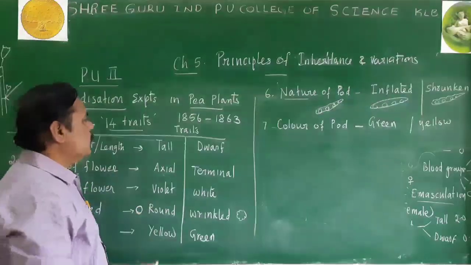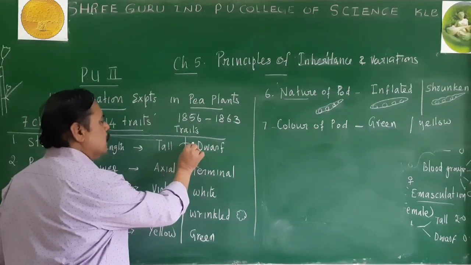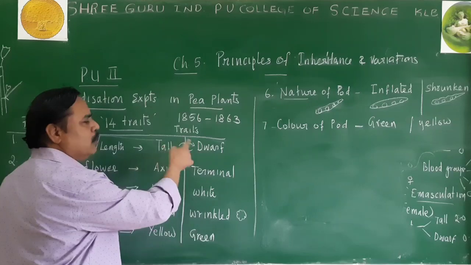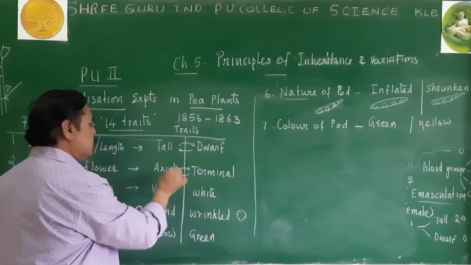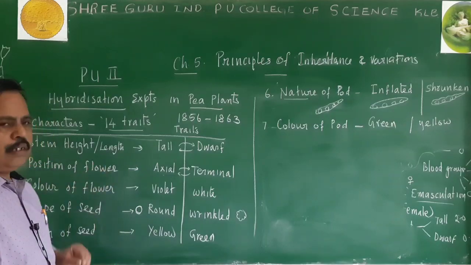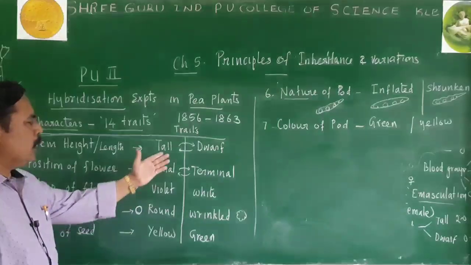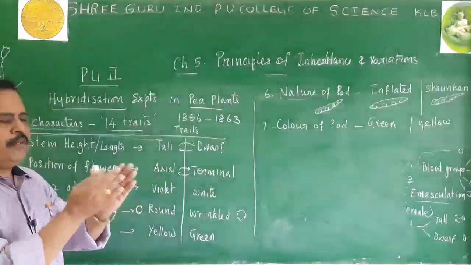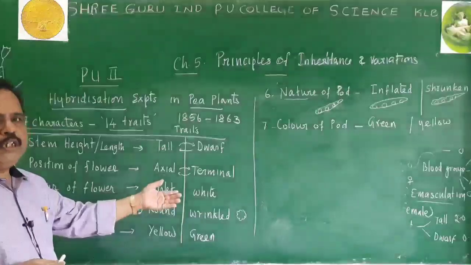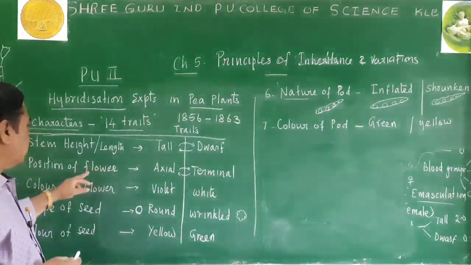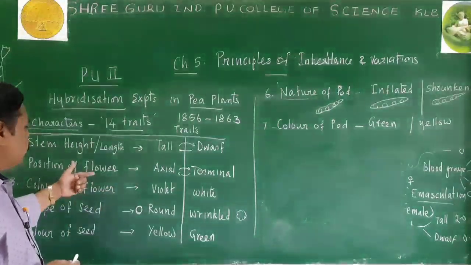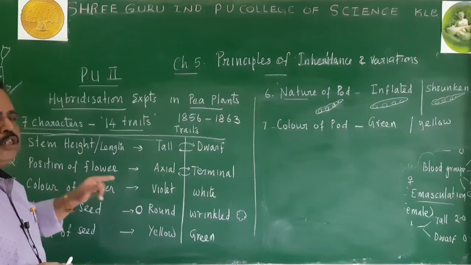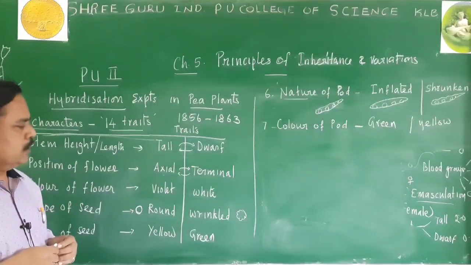So it is easy to perform a cross with reference to height only, or with reference to position of flower only. If you cross an axial flower with a terminal flower, you can study the progeny and identify the methods of inheritance, the patterns followed by position of flower during inheritance.